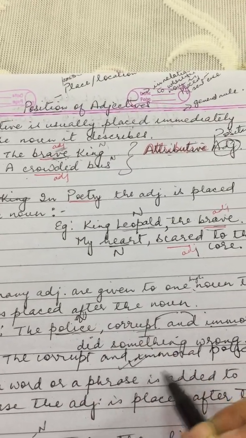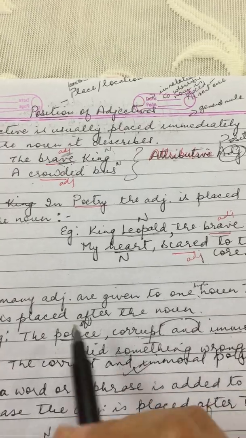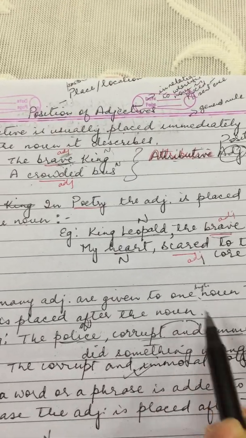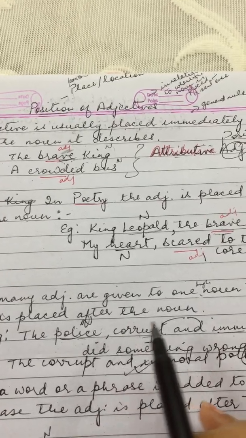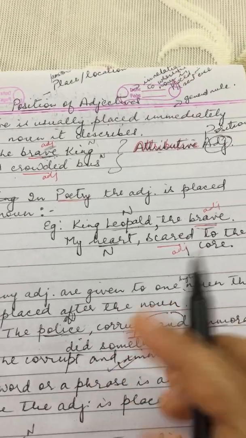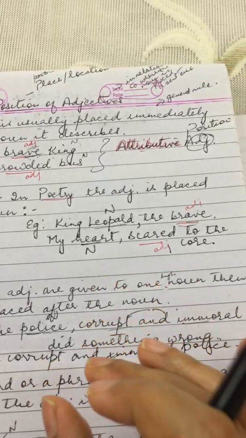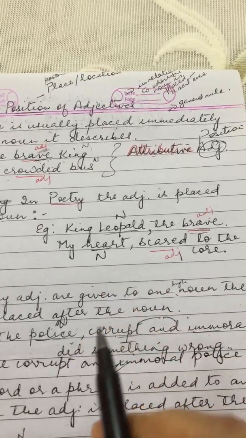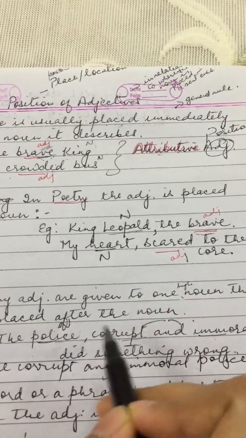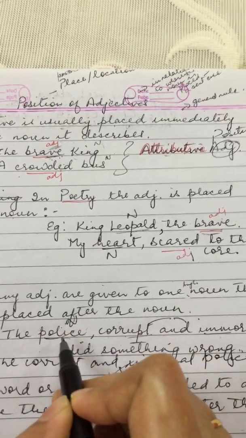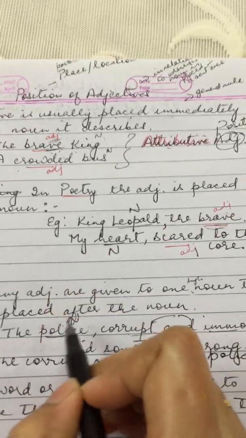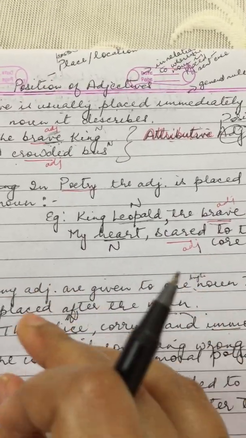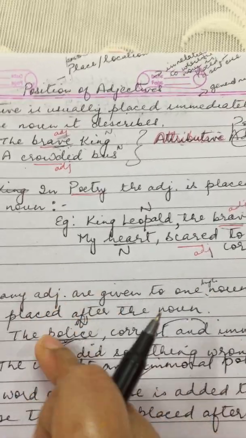This is the general rule that we follow. But in some cases you will find the adjectives coming just after the noun. Whenever there are several adjectives given to one noun, sometimes it is written in this way also, and it is written this way only because it wants to lay more stress on this person called police, to lay more emphasis on the noun.